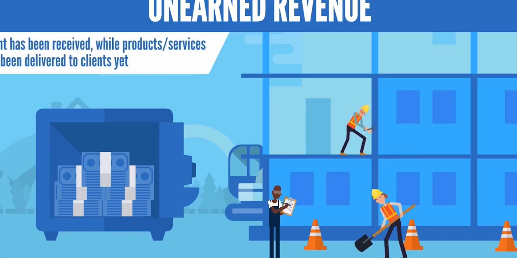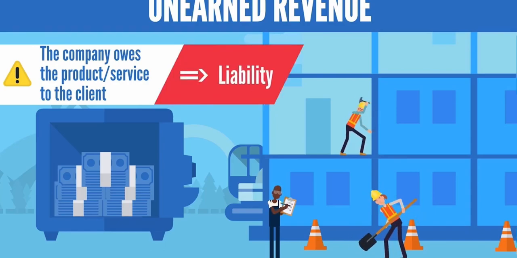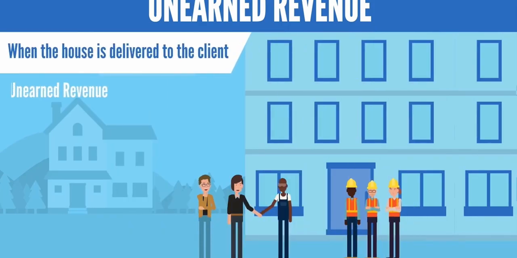The company owes the product or services to the customer for the revenue it received, so it is recorded as a liability, as work needs to be done or money would have to be refunded, which is why unearned revenue is a liability. Later, when the house is ready and delivered to the client, the company will erase the liability from its balance sheet and record the amount as revenue.